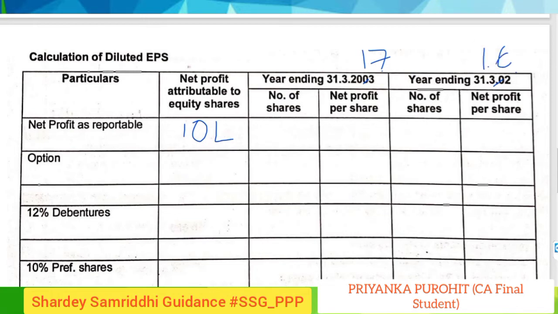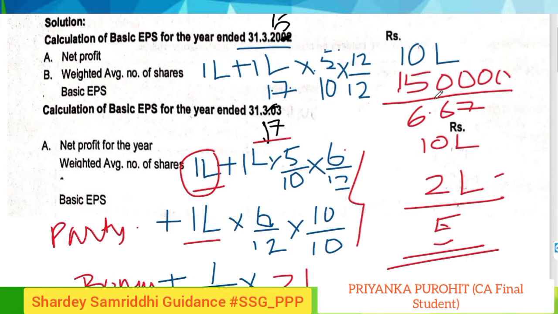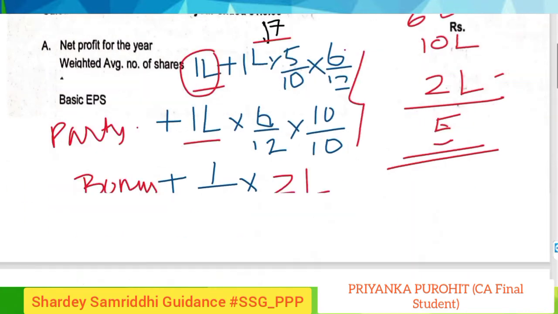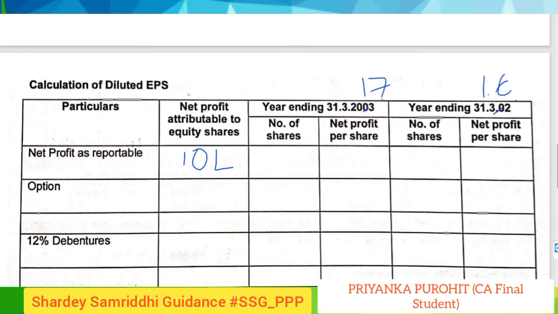First we will look into the number of shares which we have already taken in the first calculation. So it was 2 lakhs in this case, and 1.5 lakhs in the year 2016.